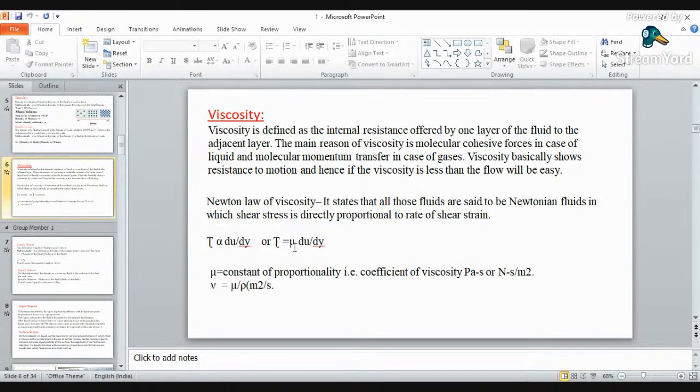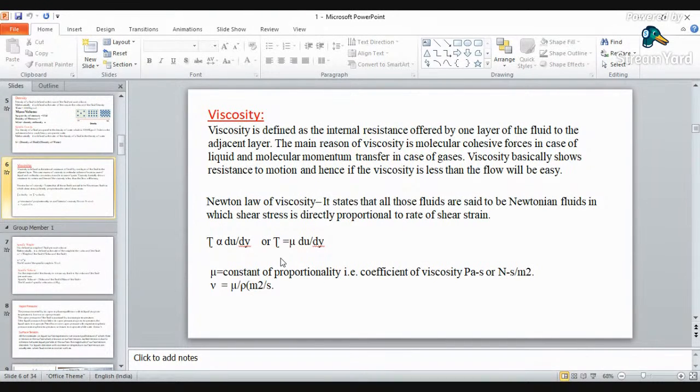So shear stress is directly proportional to du by dy, that is differential velocity in terms of y component, and tau is equal to mu du by dy, where mu is your constant of proportionality, tau is your shear stress, and du by dy is your velocity component or velocity gradient. Okay, here the constant of proportionality can be measured in terms of Pascal second, that is nothing but your Newton second per meter square. Why is this? Pascal is nothing but Newton per meter square, times second. Okay, this is your dynamic viscosity.